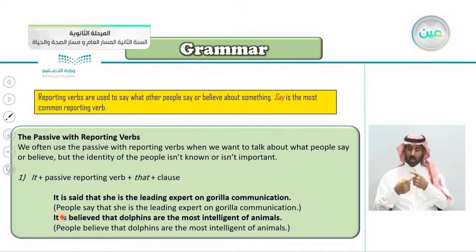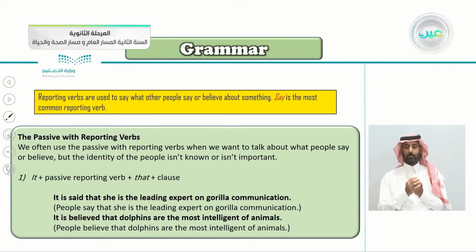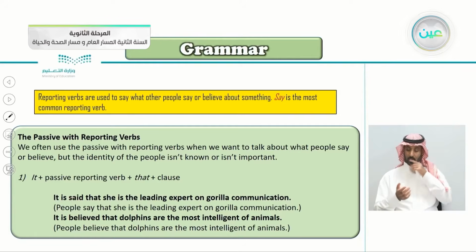Here also the second one, it is believed. Here we used said, here we used believed, that dolphins are the most intelligent of animals. The active sentence, the original sentence, is, people believe that dolphins are the most intelligent of animals. So we don't say by people, because why?